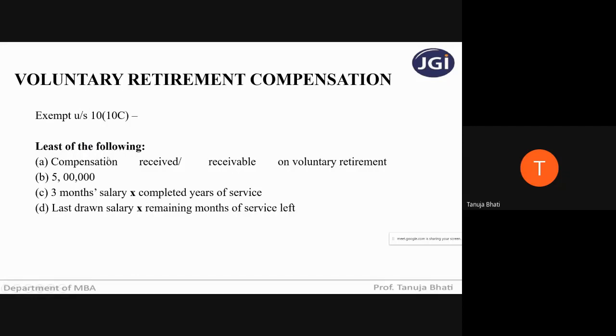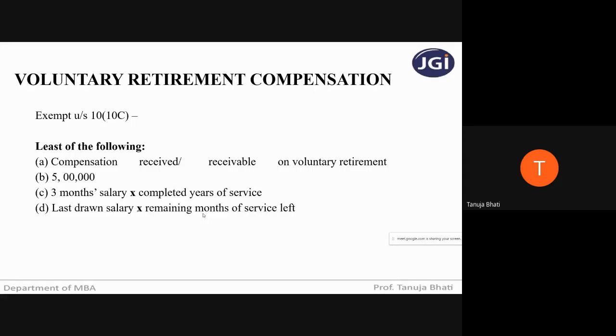The least of the following: first, compensation received; or rupees 5 lakh; or 3 months salary into completed years of service; and last drawn salary into remaining months of service left. This is completed years, and this D point is the number of months of service left. You have to calculate these 4, and whichever is the minimum amount out of these 4 will be given as the exemption.